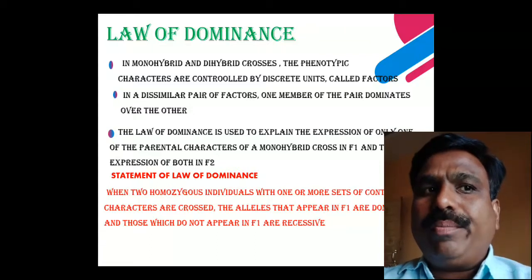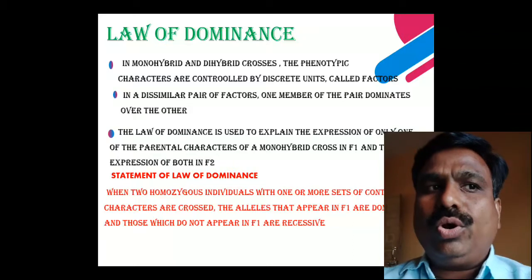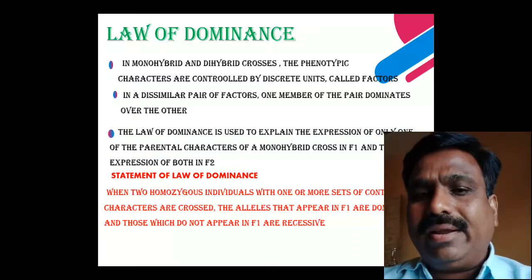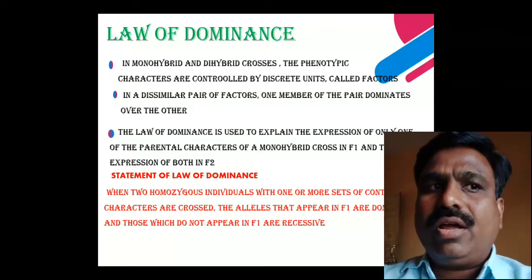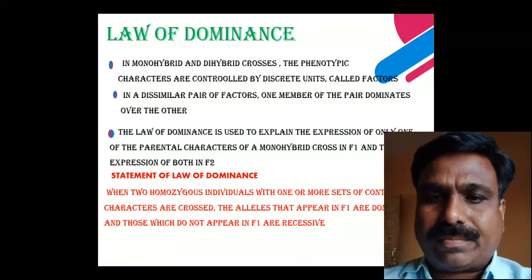The law of dominance is used to explain the expression of only one of the parental characters of the monohybrid cross in F1, and then the expression of both in the F2 generation.